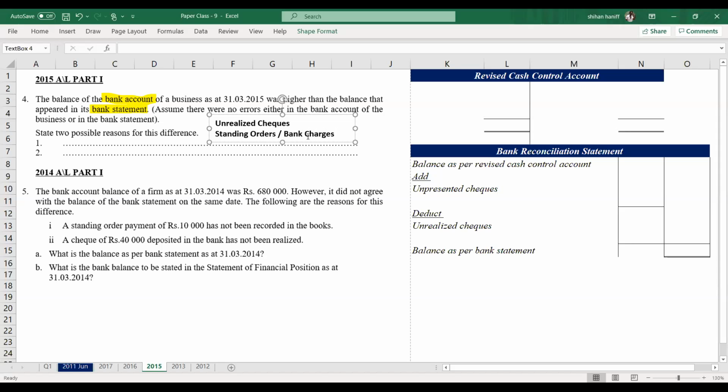And also if you want, you can take a deposited dishonored check. So due to that also, the cash book balance is more, the bank statement balance is less. Bank account balance is higher than the balance that appeared in the bank statement. Yes, dishonored check, deposited dishonored check.